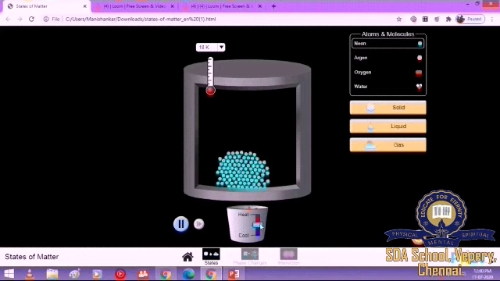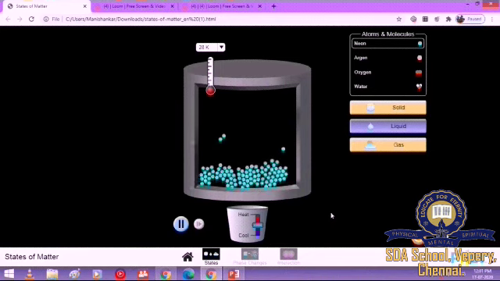Still they retain some position. So only expansion is happening here. But if I increase the temperature more and more, the particles move past each other. At 28 Kelvin, they become liquid, right? When the temperature is increased, the intermolecular space between the particles increases and it reaches the liquid state from the solid state. So this is how the transformation is happening.